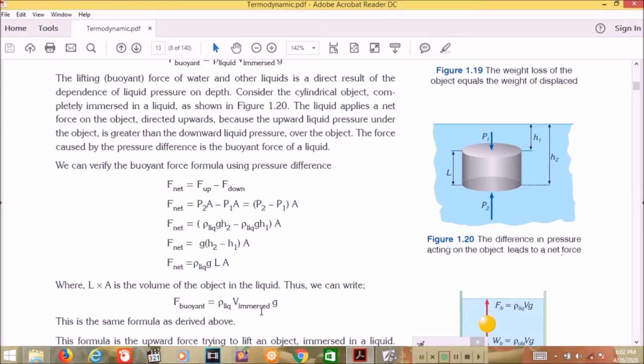This is the buoyant force. So we can get the buoyant force from the pressure difference.